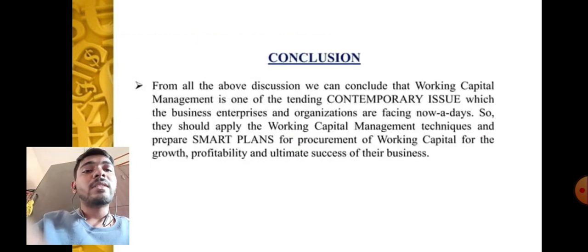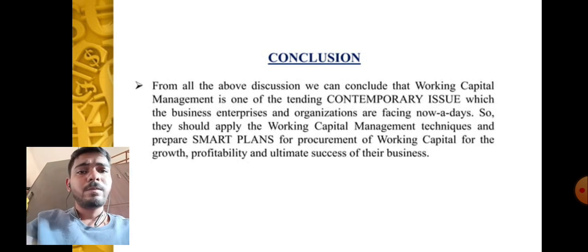Conclusion. From all the above discussion, we can conclude that working capital management is one of the trending contemporary issues which business enterprises and organizations are facing nowadays. So they should apply working capital management techniques and prepare smart plans for procurement of working capital for the growth, profitability, and ultimate success of their business.